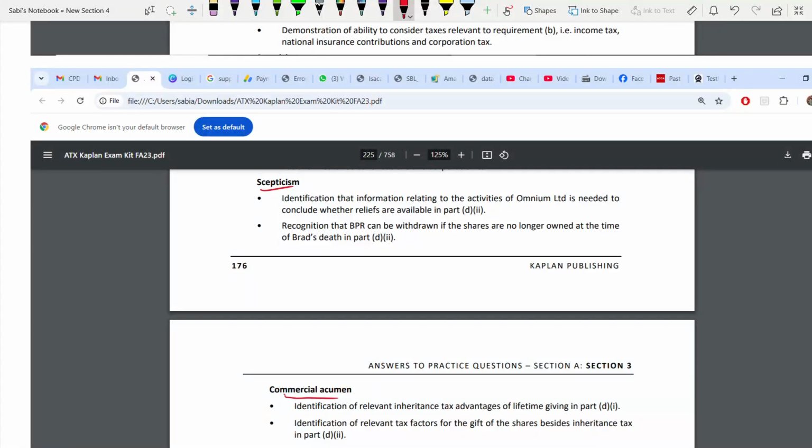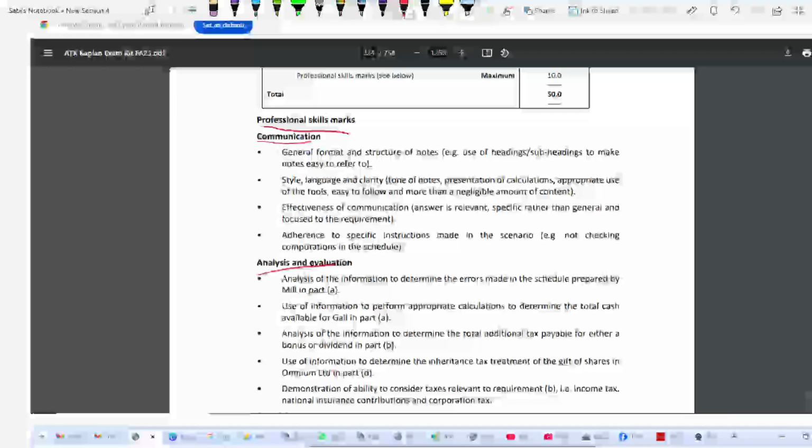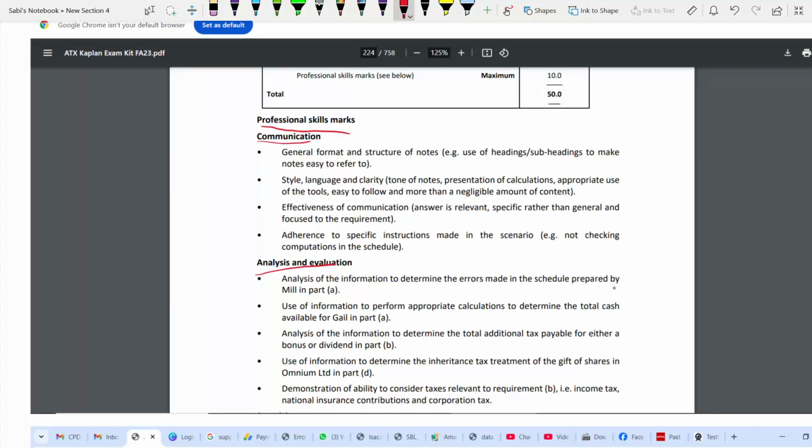First, we'll go through communication. How are you going to get this marks? First, by going by the format. Apply the format correctly. What did they ask? Briefing notes. Are you using this heading? Are you using the subheading? Number 1. Number 2, the language that you are using. What is the tone of your notes? We are using we. We should do this. We should do that. How are you presenting your calculations? Are you presenting your calculations noting note 1, 2, 3 correctly or labeling?